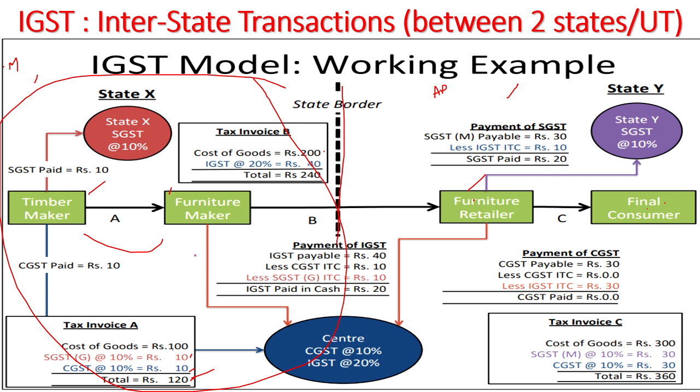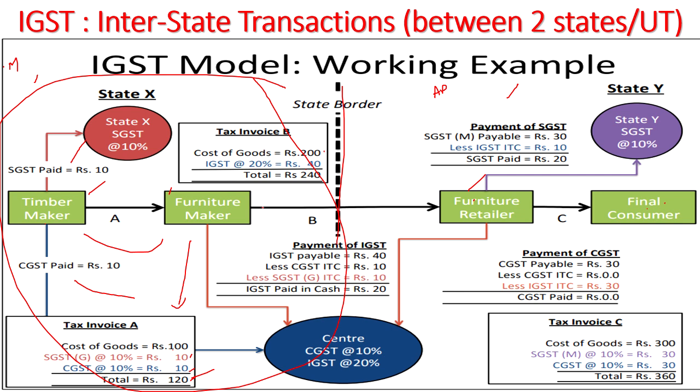The furniture maker will pay this 120 rupees to the timber maker, and the timber maker will collect the 10 rupees. He should not retain it with him, otherwise it is 5 years jail. So he will credit SGST 10 rupees to the state government and CGST to the central government.